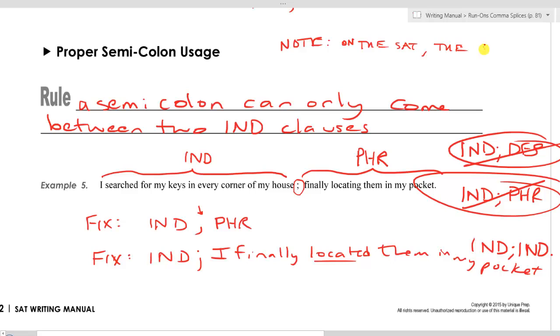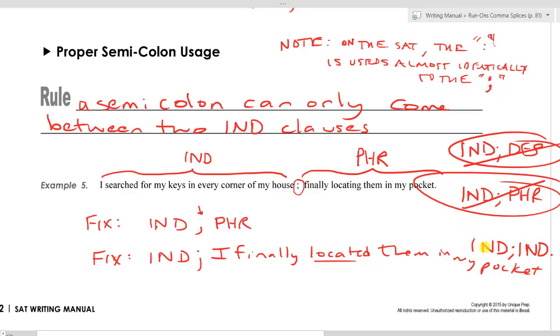the colon is used almost identically to the semicolon. In other words, in the same way that we can only put a semicolon between two independent clauses, we only want to put colons between two independent clauses.